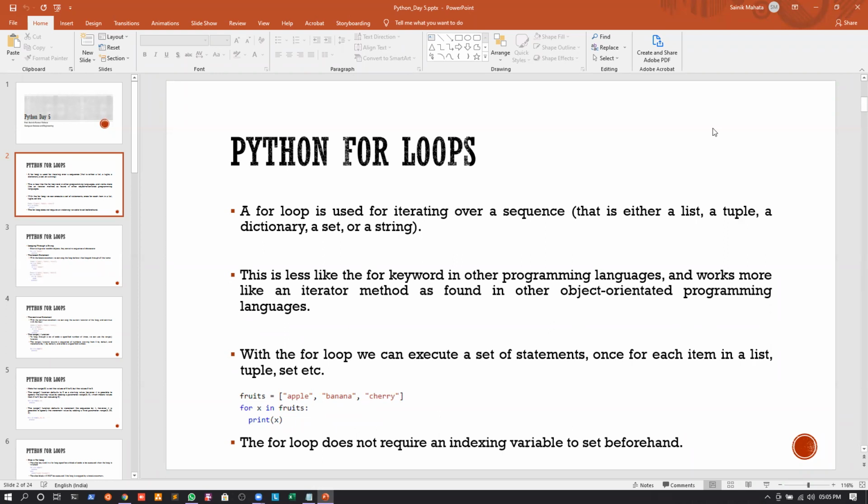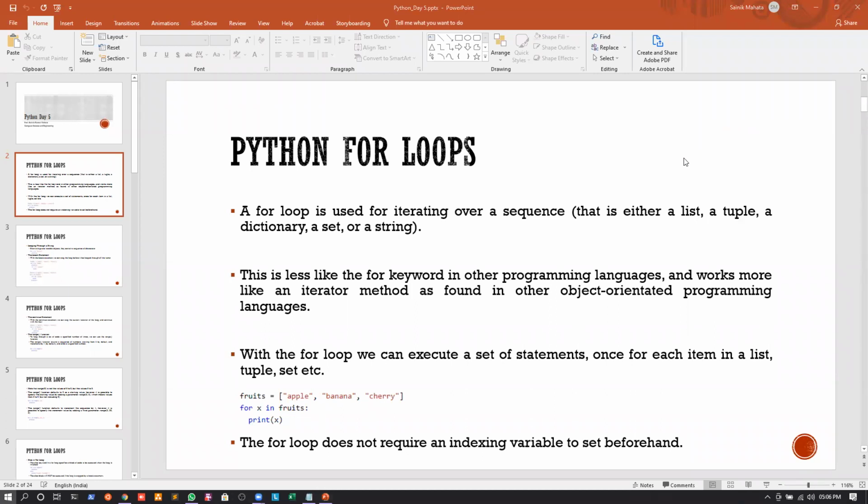The third point says that with the for loop, we can execute a set of statements once for each item in a list, tuple, set, etc. Suppose we have a list with three elements. For every element of the list, we can execute a certain statement or a certain set of statements. How can we do that? Let us see an example.